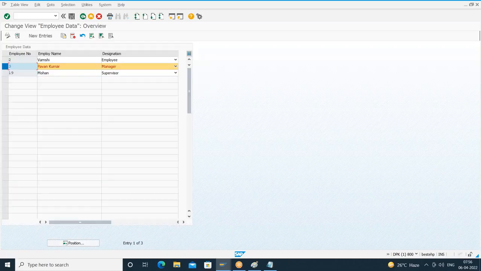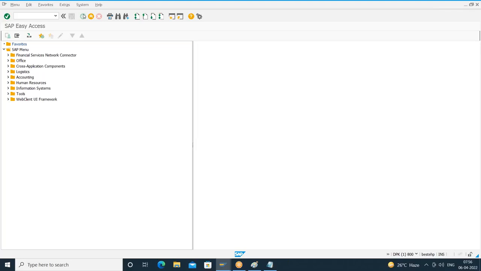Understood? So what is the overall summary? Whenever you do any changes to the data element or domain, those changes will not reflect in what? The existing table maintenance. You have to regenerate. Similarly, if you add additional fields in the table or if you modify the existing fields in the table, again those changes will not reflect in the existing table maintenance. We have to regenerate. So the summary is, for every small change we do at the data element level or at the domain level or at the table level, in order to reflect those changes, you have to regenerate the table maintenance.